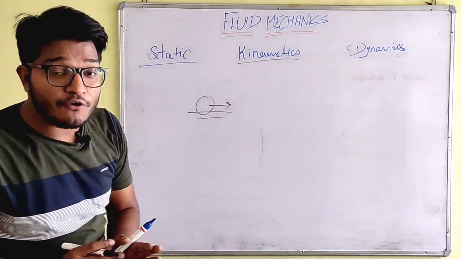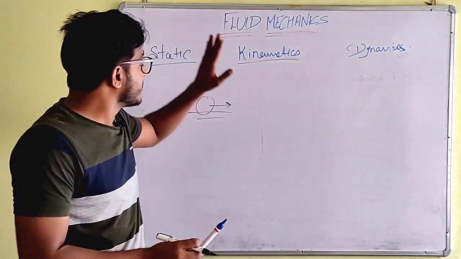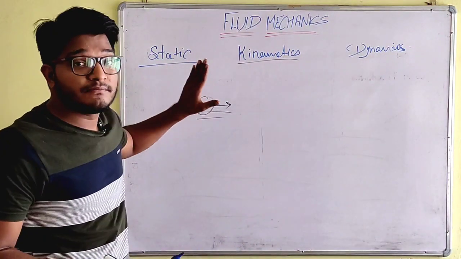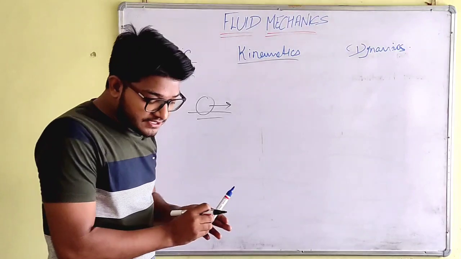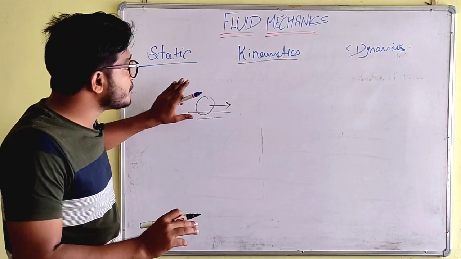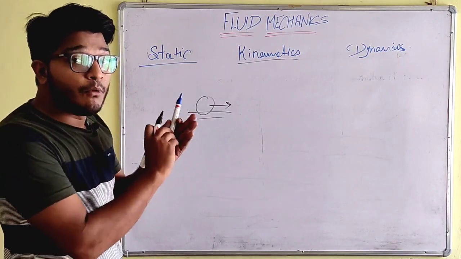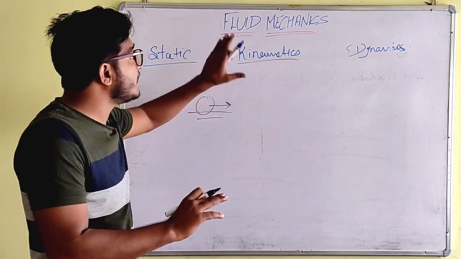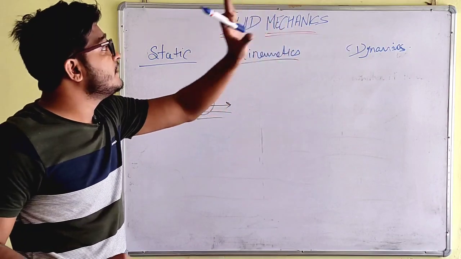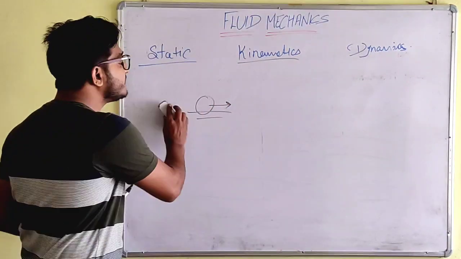So the branch of fluid mechanics in which the motion of the fluid is considered is called fluid kinematics. So this is clear also.